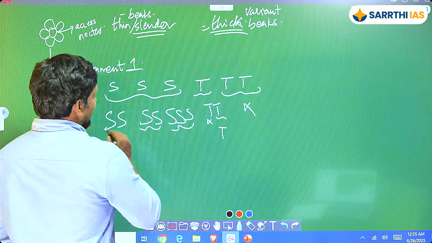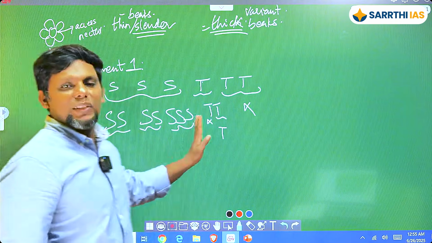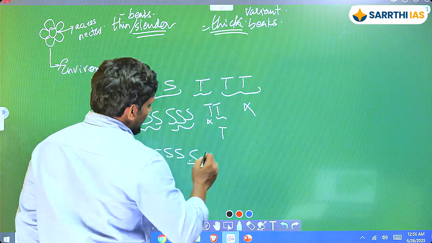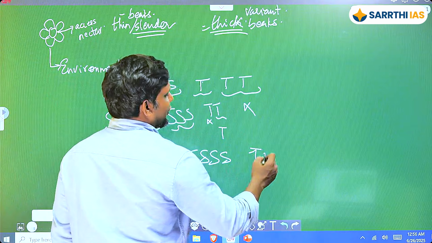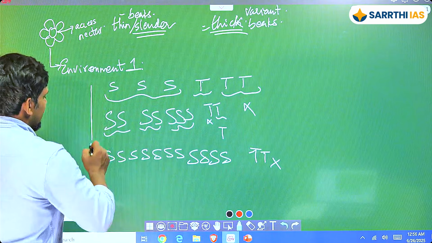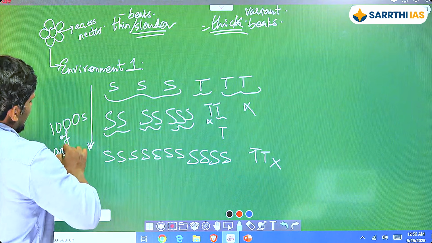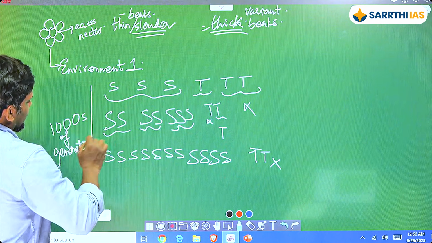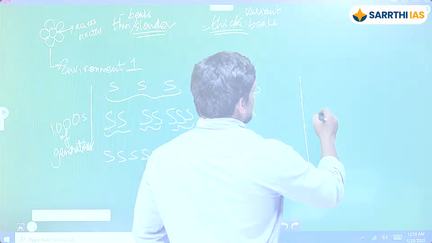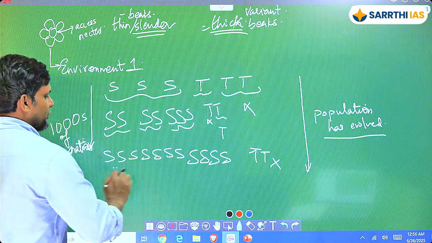Here these guys are just enjoying it, because they have these slender beaks that easily get the nectar, and there is no competition coming from here. So eventually you will start seeing that the population has a lot of this kind of beak, and then very little of the other, maybe even none at all. This is not an abrupt change. It could be thousands, at least hundreds, of generations. From this generation to this generation, can we say that the population has evolved? It has evolved because the beaks have evolved.